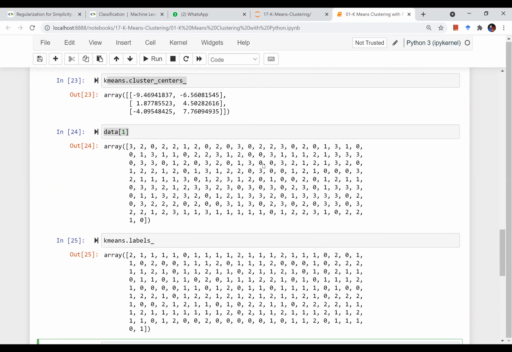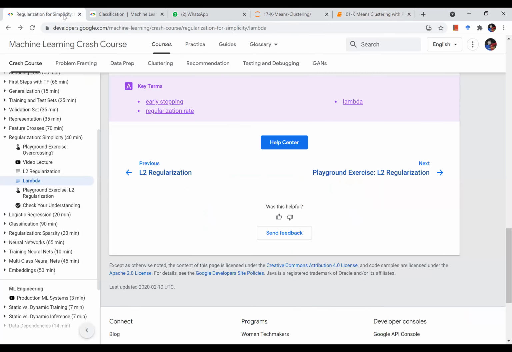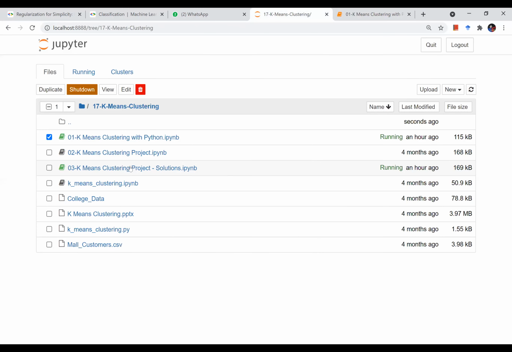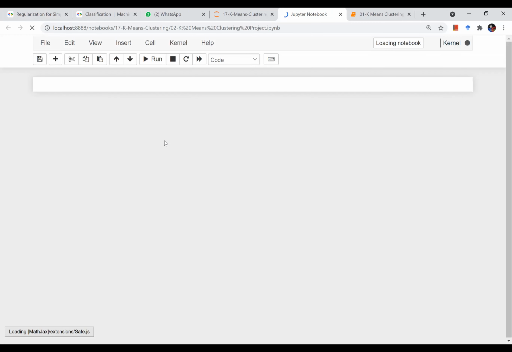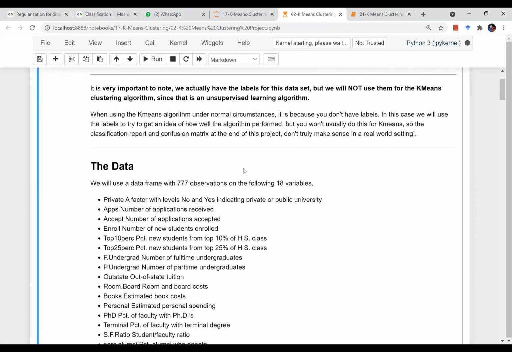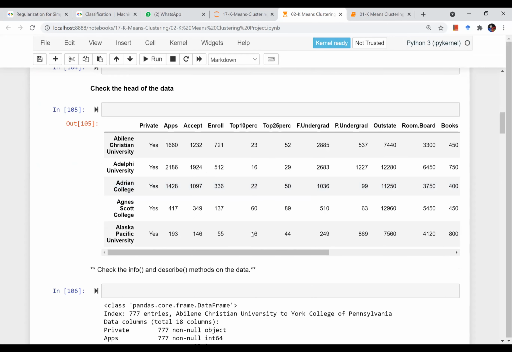And I also have an exercise for you, right? I have already shared it. The data set is from colleges, and you have to cluster the colleges based on different features, whether they are private or government colleges, right? So basically you just have to keep answering these questions. So this is my data, right?